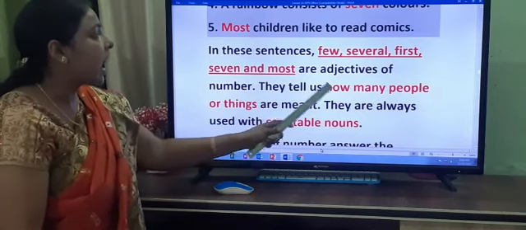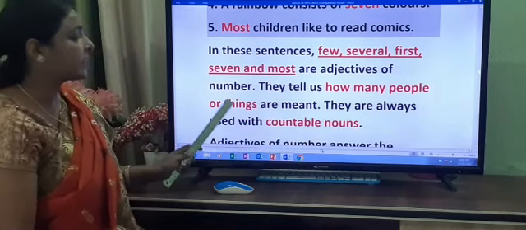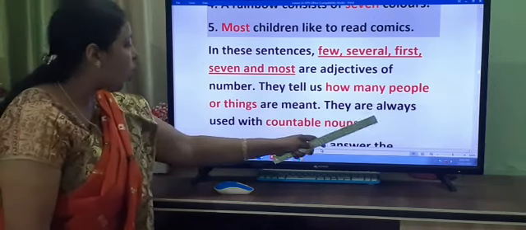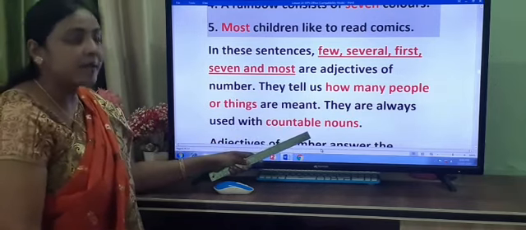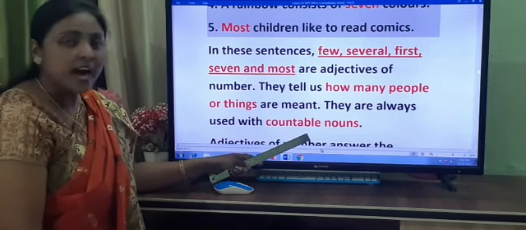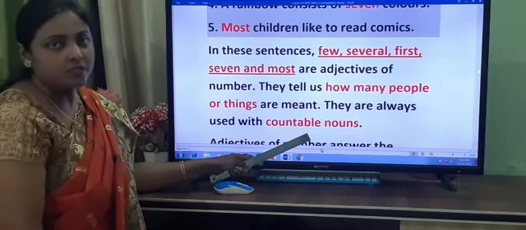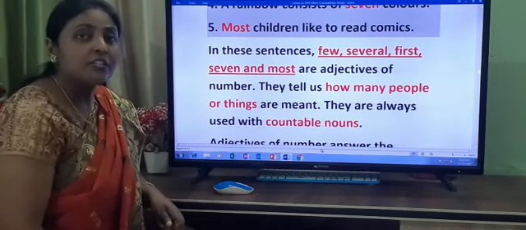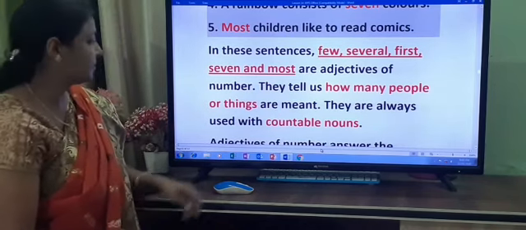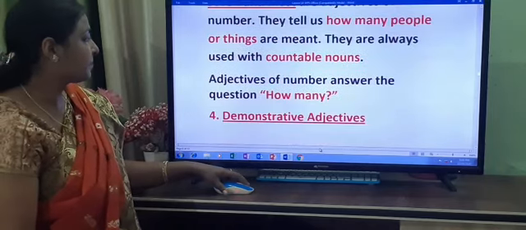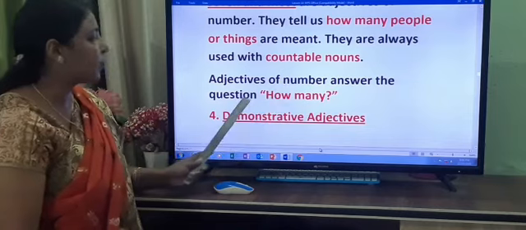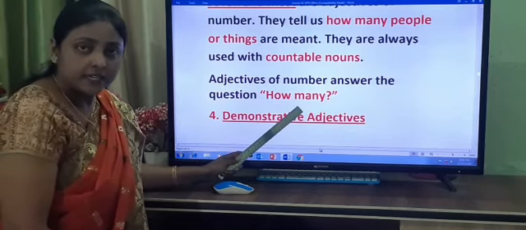They tell us how many people or things are meant. They are always used with countable nouns. Which nouns? Countable nouns, which we can count. Adjectives of number answer the question, how many?